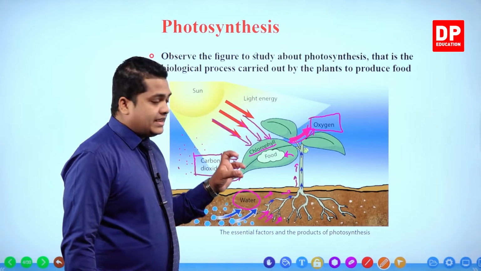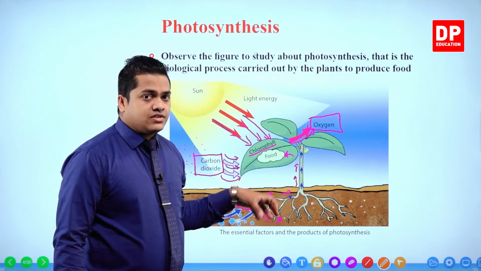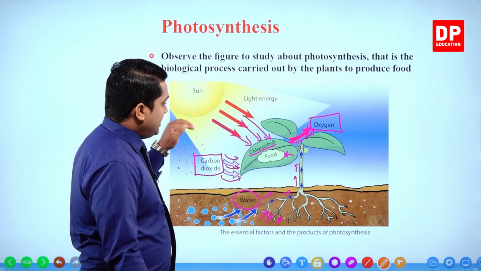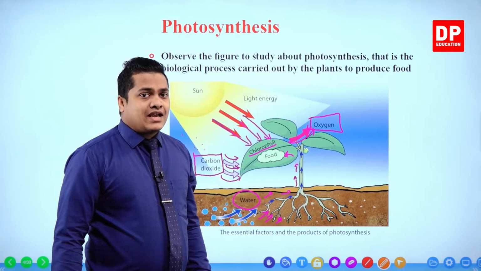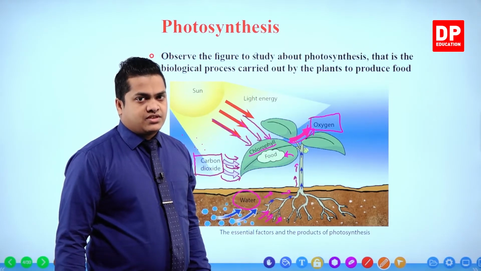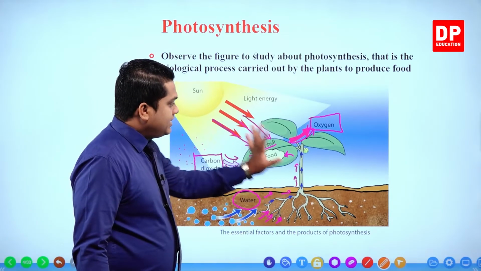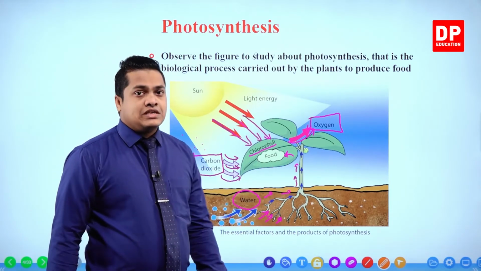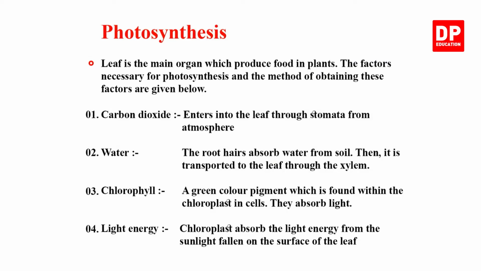Then there is an interior factor contained within the plant leaf which helps photosynthesis, which is chlorophyll, and sunlight or light energy, solar energy, is the main type of energy utilized during photosynthesis. Photosynthesis can be simply represented by using this diagram. Let's move on to the next slide to observe the other lesson part.